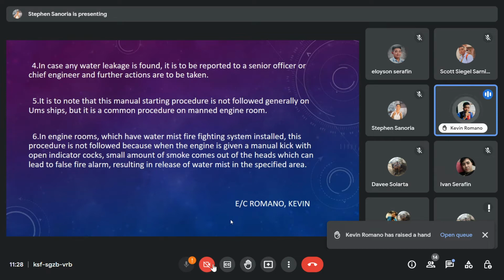6. In engine rooms which have water mist firefighting system installed, this procedure is not followed because when the engine is given a manual kick with open indicator cocks, small amount of smoke comes out of the heads, which can lead to false fire alarm, resulting in release of water mist in the specified area.